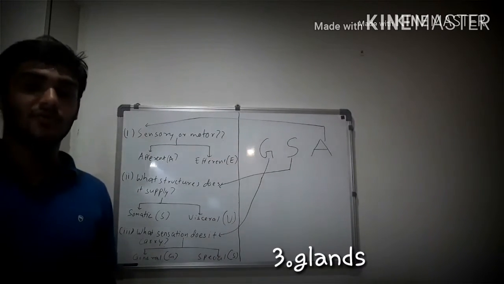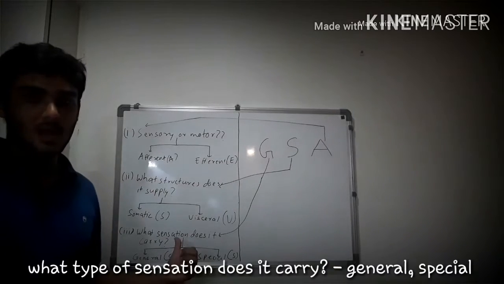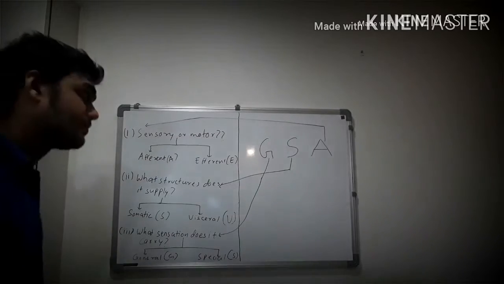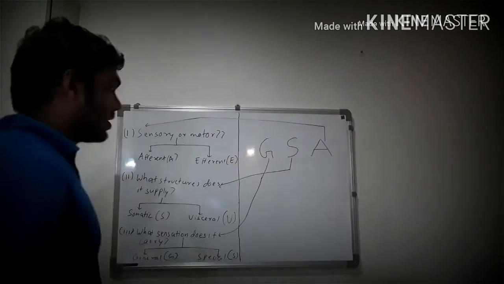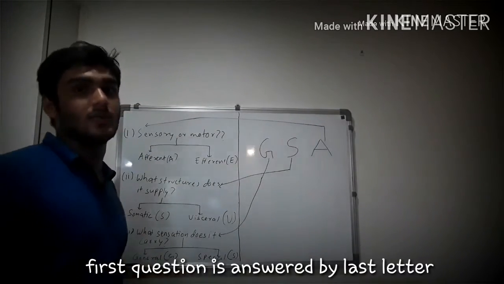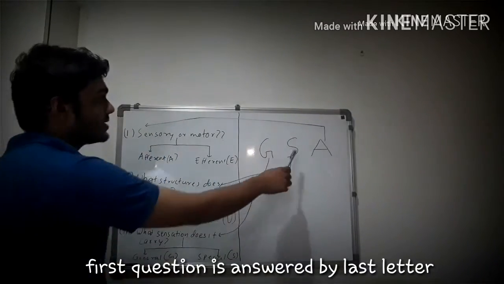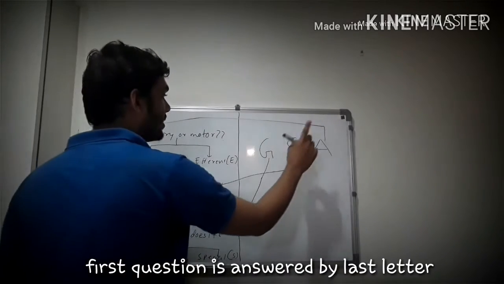And lastly, talking about what type of sensations they carry. We classify the fibers into the fibers carrying general sensations and special sensations. The three-lettered name of a fiber answers all these three questions regarding the fiber. The first question is answered by the last letter. Here we have GSA, and its full form is general somatic afferent.